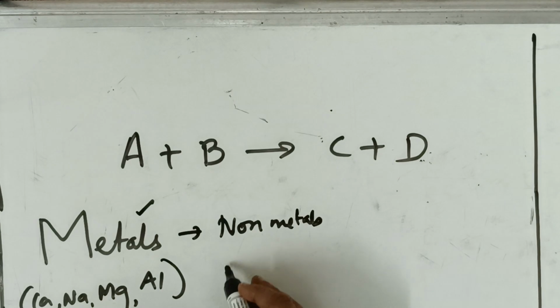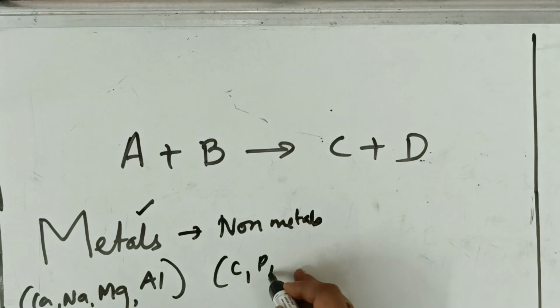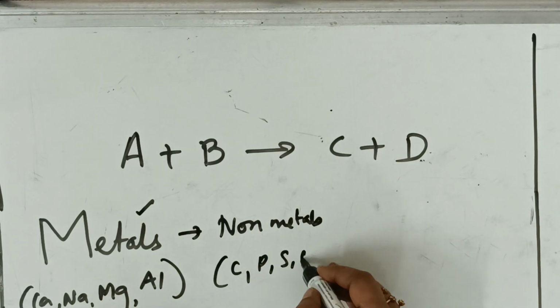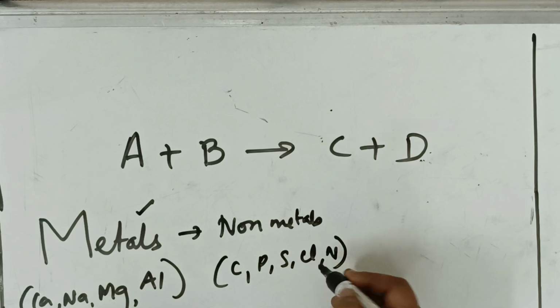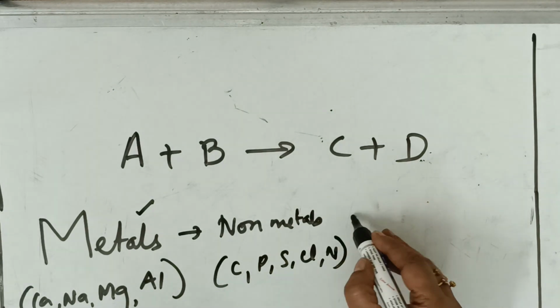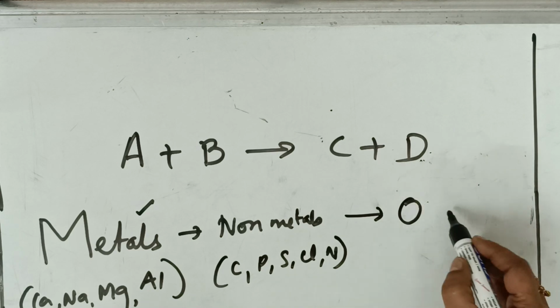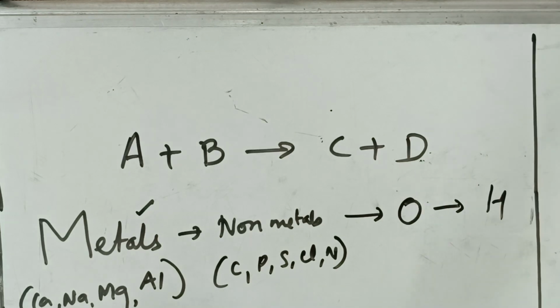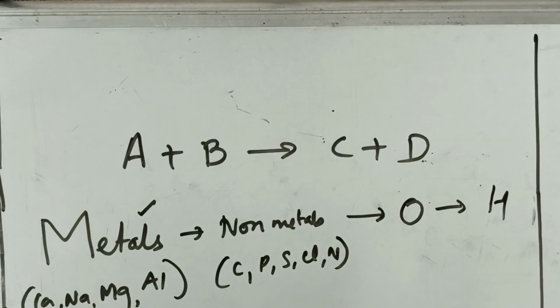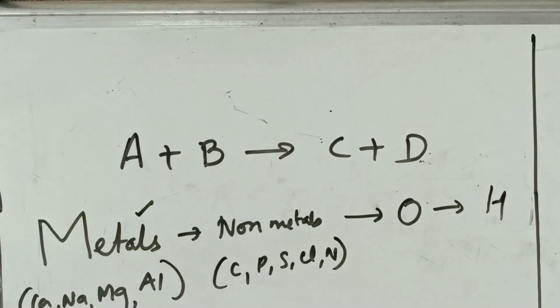What are the different non-metals? For example, carbon, phosphorus, sulfur, chlorine, nitrogen, all these are non-metals. Then after this, you balance the oxygen atom and then you balance the hydrogen atom. Simple as that, isn't it? So the concept is metal, non-metal, balance, then oxygen, then hydrogen. That's it. So remember this concept.